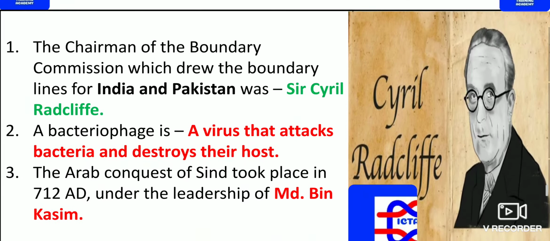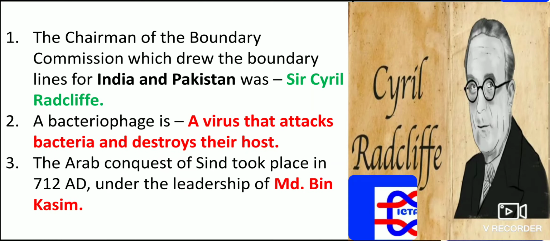Now, the chairman of the boundary commission which drew the boundary lines for India and Pakistan was Sir Cyril Radcliffe. After his name, what exactly is the Radcliffe line? The demarcation line between India and Pakistan is known as the Radcliffe line.